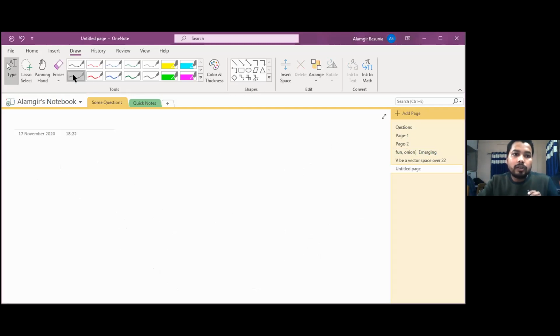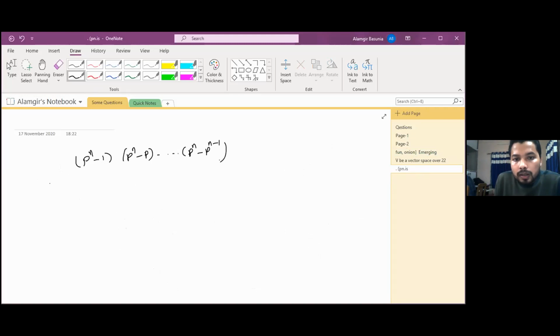Now, if we want to get simply a basis rather than an ordered basis, our total number of ordered bases is p to the power n minus 1, p to the power n minus p, up to p to the power n minus p to the power n minus 1. This is the total number of ordered bases.